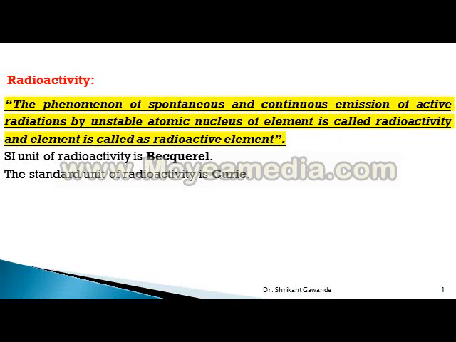Today we will see the point radioactivity. Radioactivity is the phenomenon of spontaneous and continuous emission of active radiation by unstable atomic nucleus of an element. It is called radioactivity, and the element is called a radioactive element. The SI unit of radioactivity is becquerel, and the standard unit of radioactivity is Curie.